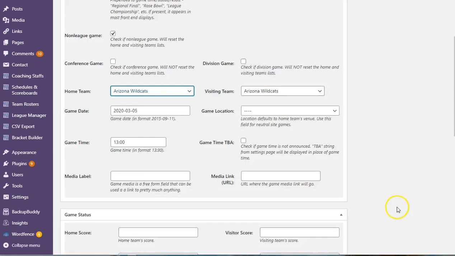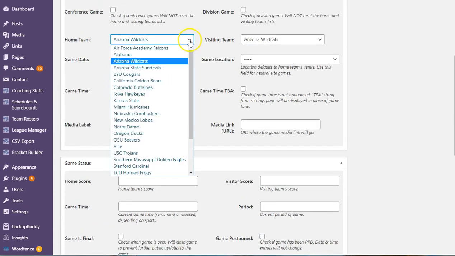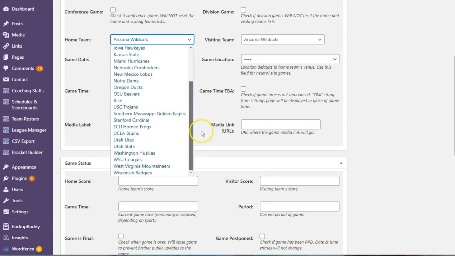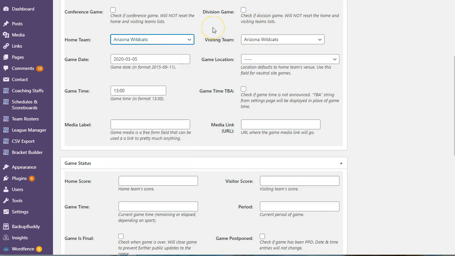If I scroll down, you can see this list can be huge for some of my partners with their sites. But Baylor's not there. Why isn't Baylor there? Because Baylor doesn't play football.